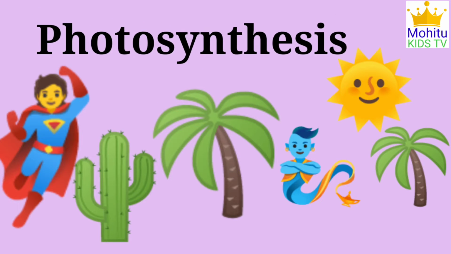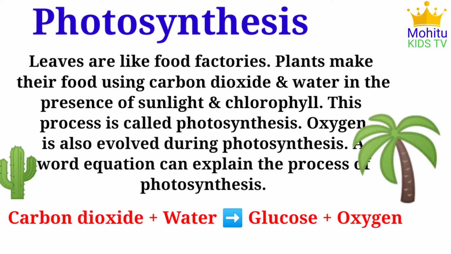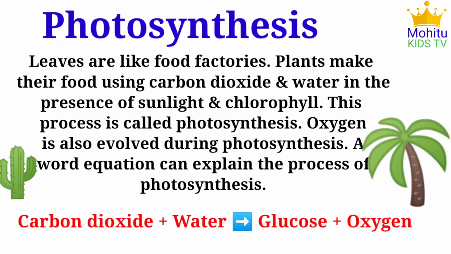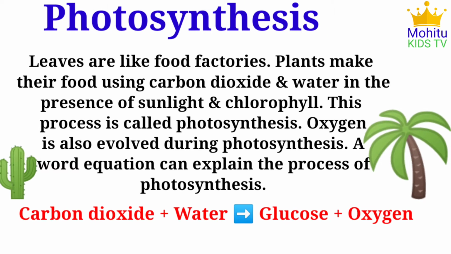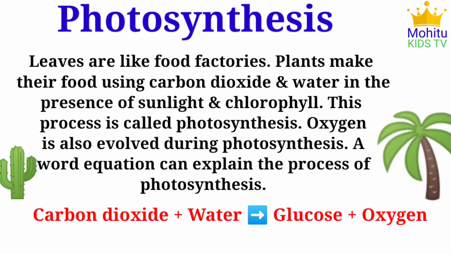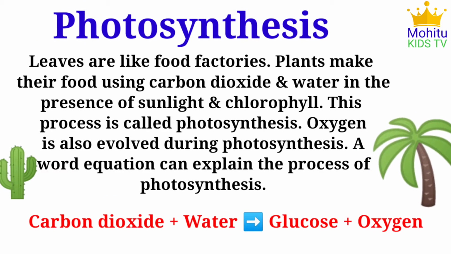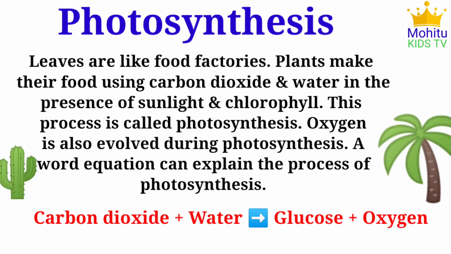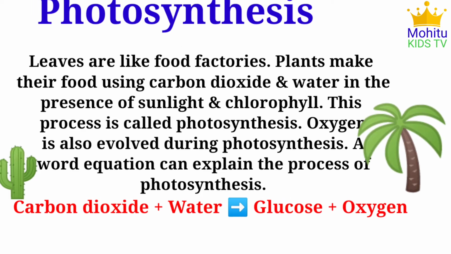The process of photosynthesis. Leaves are like food factories. Plants bake their food using carbon dioxide and water in the presence of sunlight and chlorophyll. This process is called photosynthesis. Oxygen is also evolved during photosynthesis.